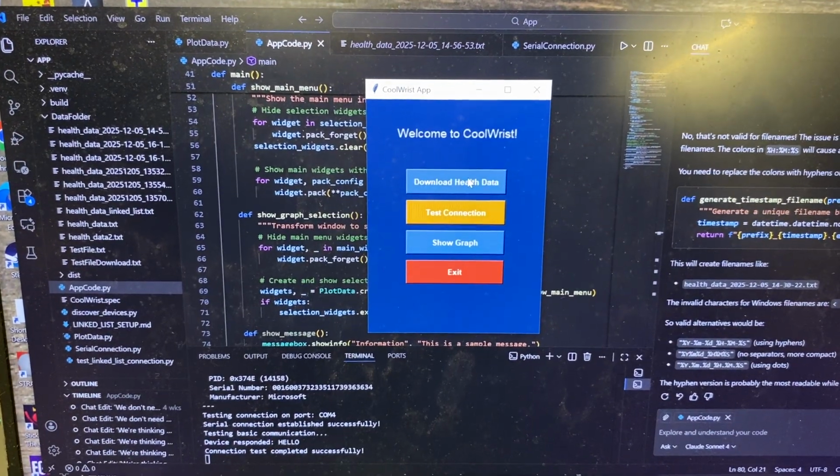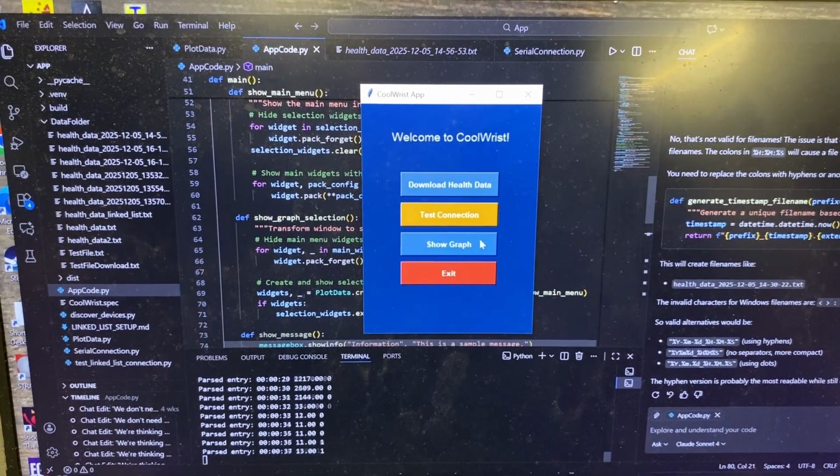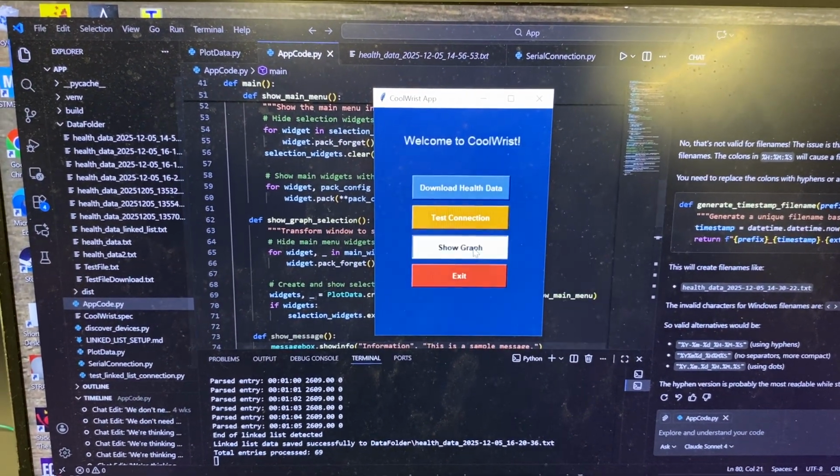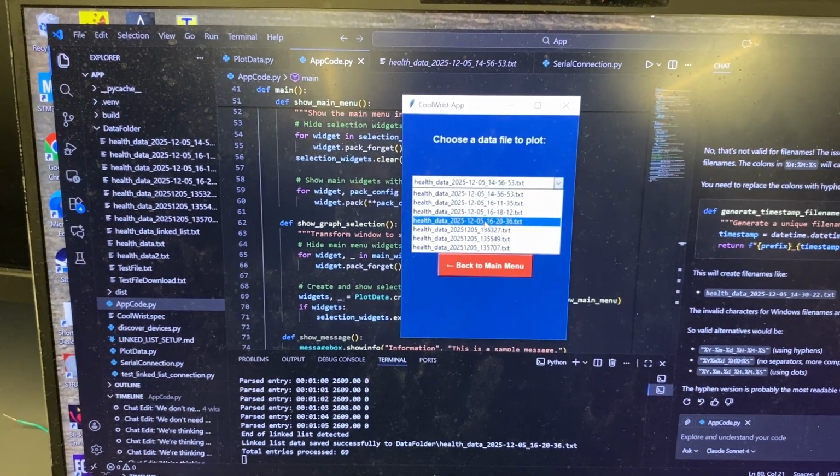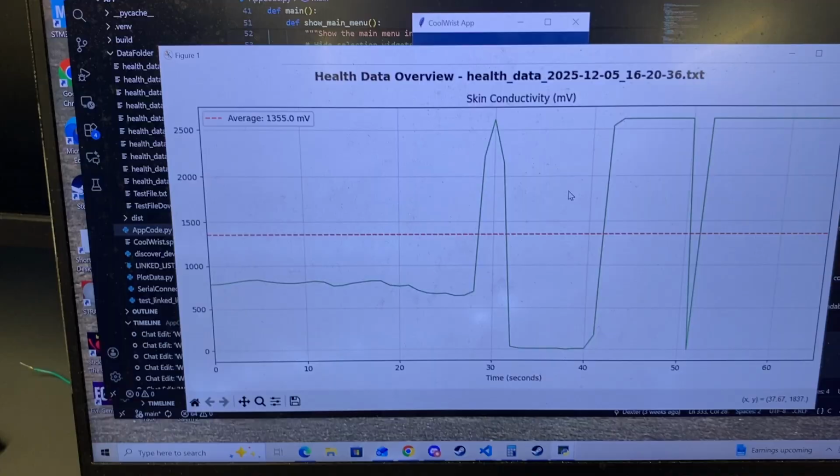Now we'll download all the collected data. Just give it a second. It works. Now we will take the graph. This was the one that we just took here. You can see the time and date. We will plot it, and this is what we collected.